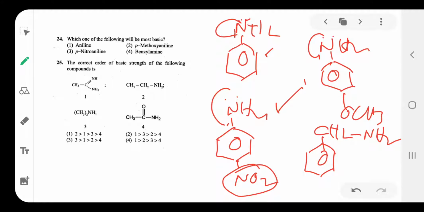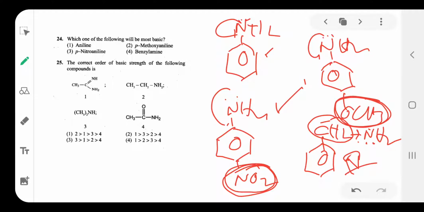So para-nitroaniline is a weak base. With a withdrawing group, basic character decreases; with a donating group, basic character increases. Even though the lone pair is involved in conjugation in the others, in the fourth option the nitrogen has a lone pair, but resonance is not available because of the methylene group, CH2, a donating group. Also, the absence of resonance causes the fourth one to have very high basic character.